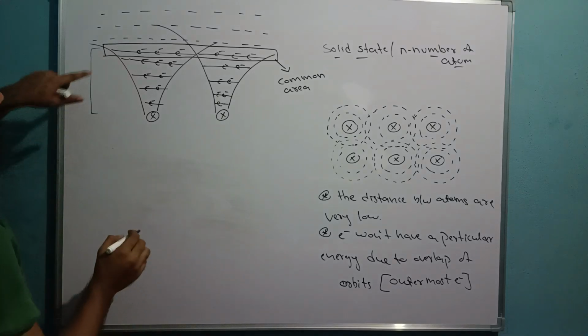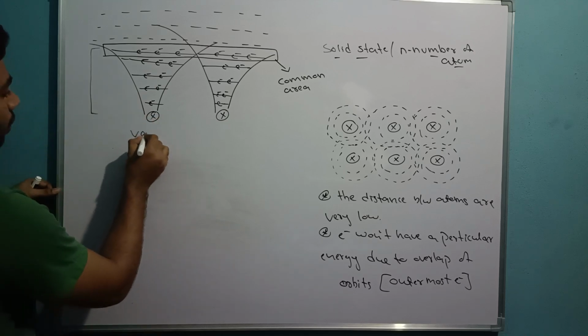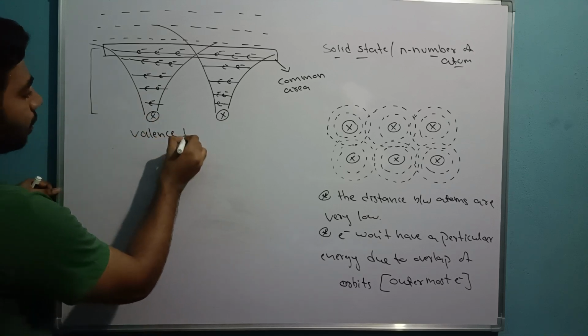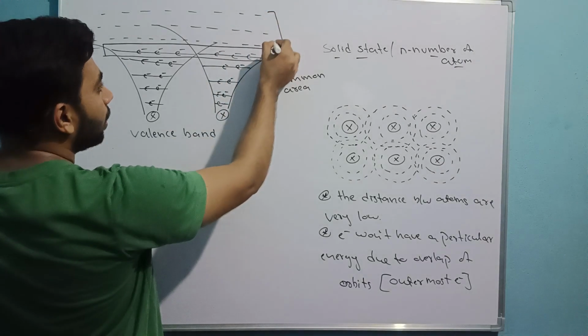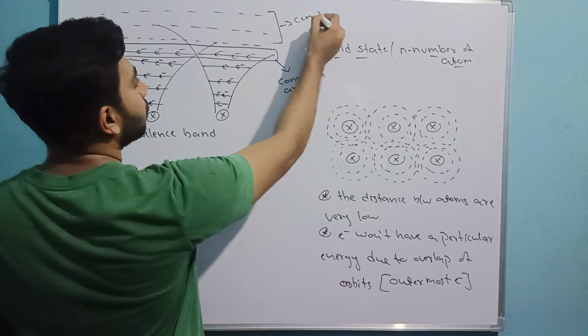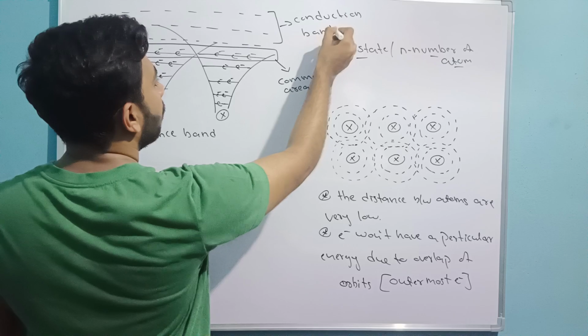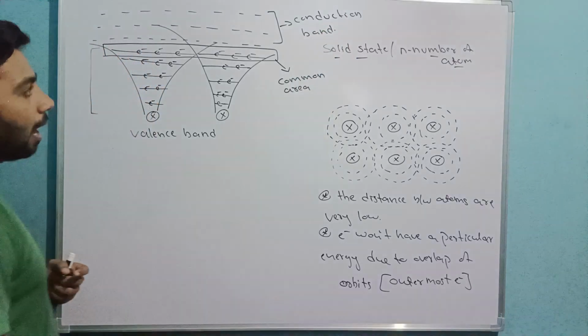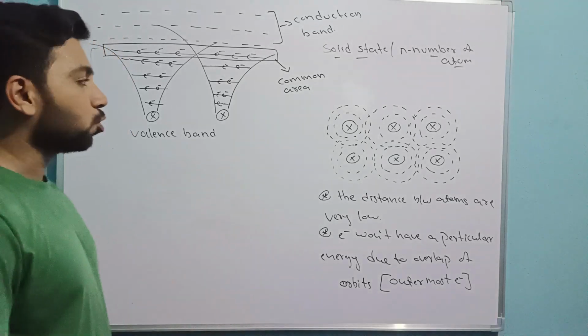Till this point, including this, we call it the valence band, and upside here it is called the conduction band. And when electrons move from here to here, then only conduction happens. This we will see in the next class, don't worry.